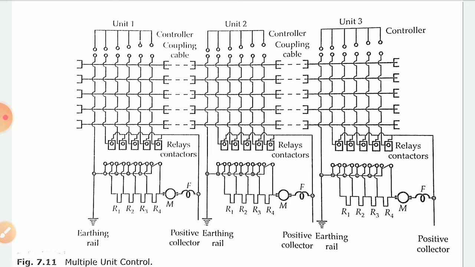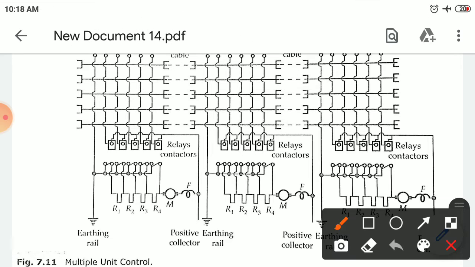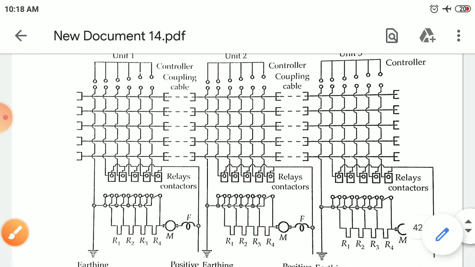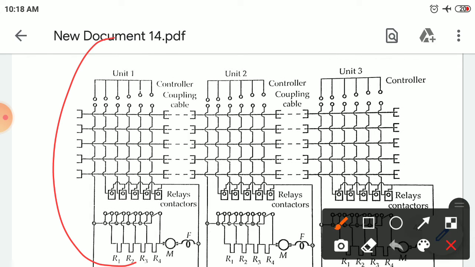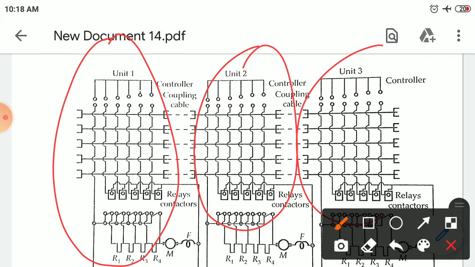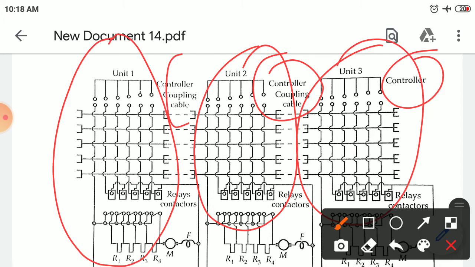Here, the unit of train equipment, consisting of a group of 2 or 4 motors in every motor coach, is provided with a series parallel controller. You can see here unit 1, unit 2, unit 3, and there is a controller in all the units.